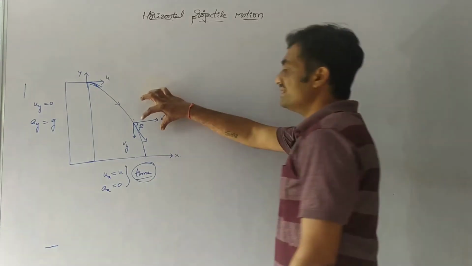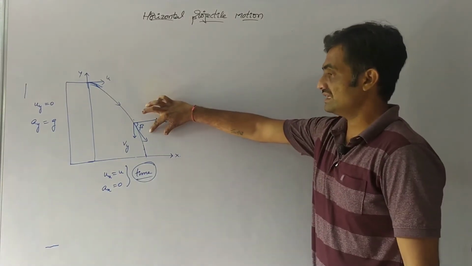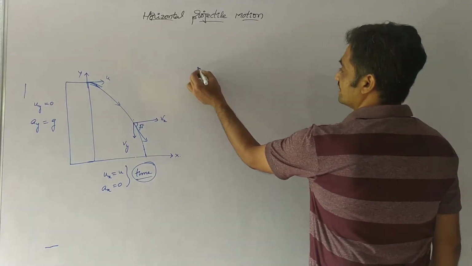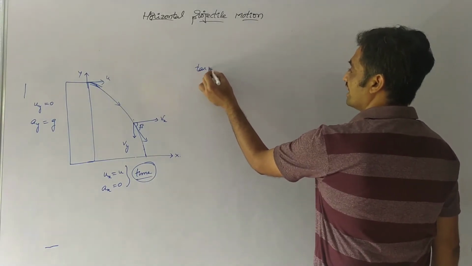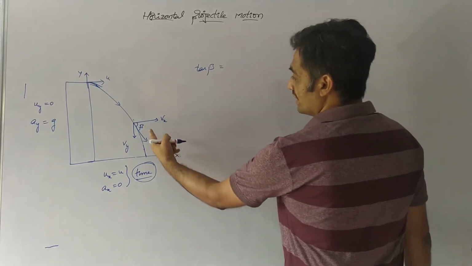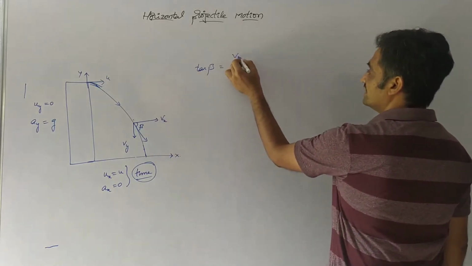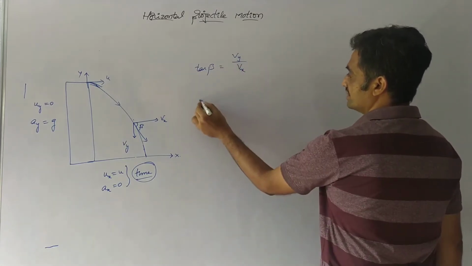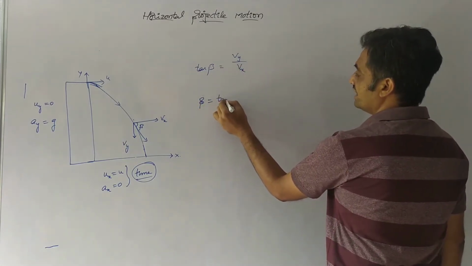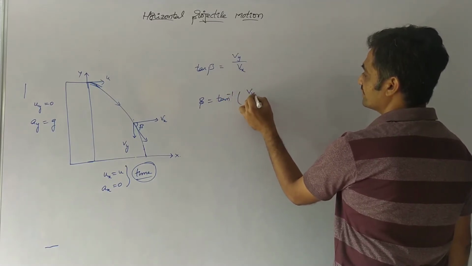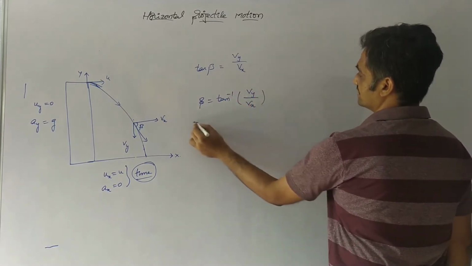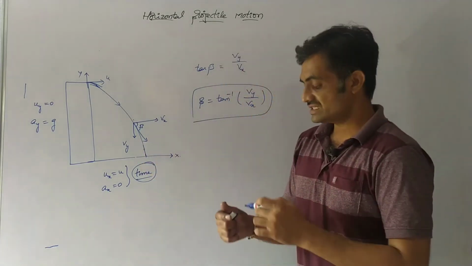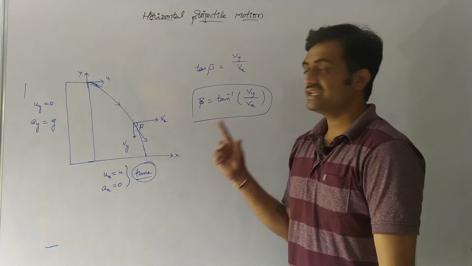Now we have to represent the angle made by the resultant velocity, the final velocity after an instant of time t. Based on that, tan beta equals velocity along the vertical axis v suffix y by velocity along the horizontal axis v suffix x. So beta equals tan inverse of v suffix y by v suffix x. This represents the angle made by the velocity after an instant of time t. Take a screenshot.